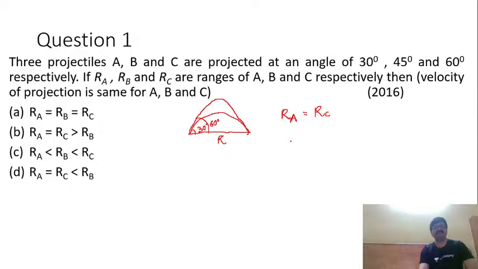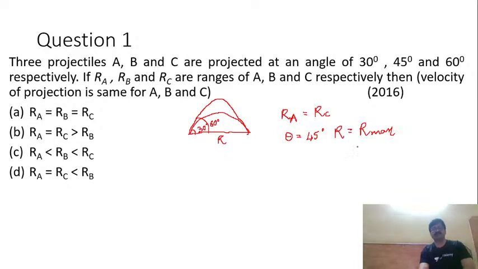Then we have another postulate for range. Range will be maximum for theta equal to 45 degree. At theta equal to 45 degree, range is maximum, R will be equal to R max.